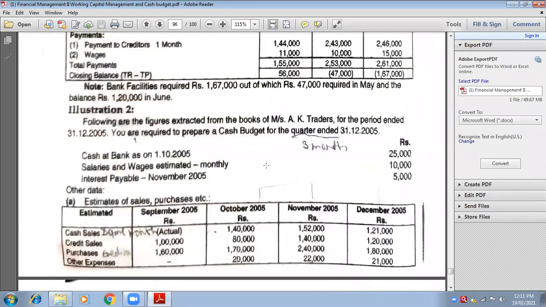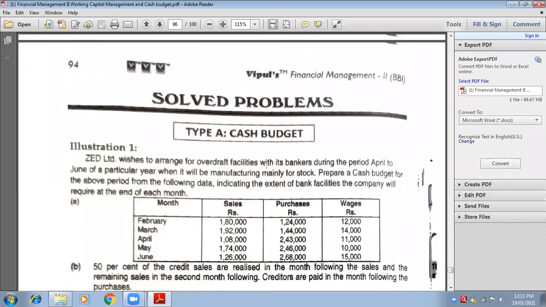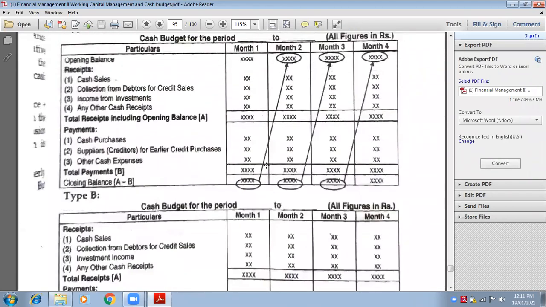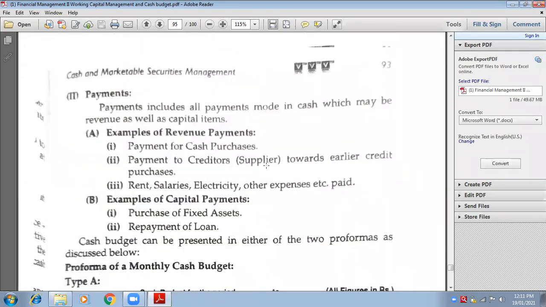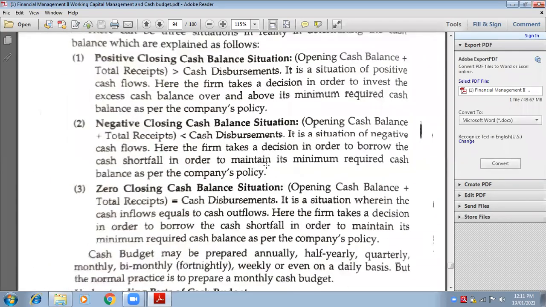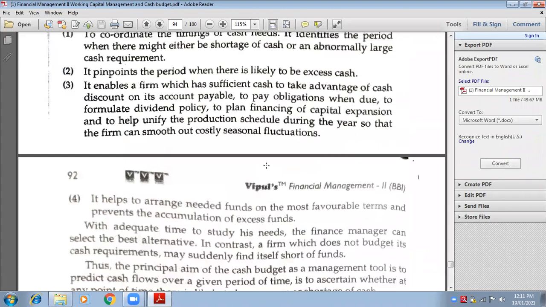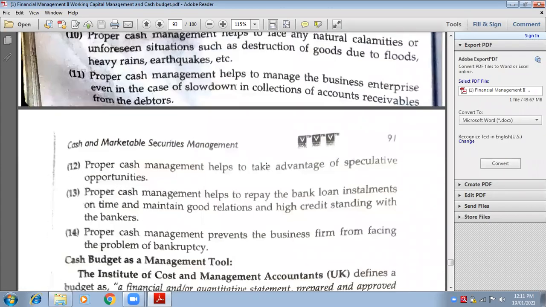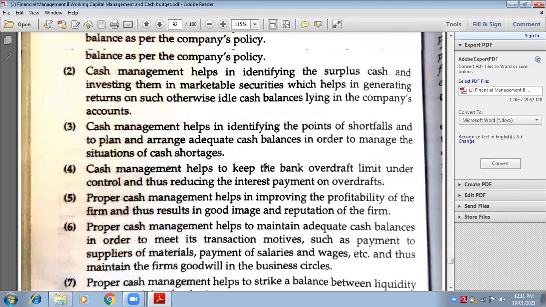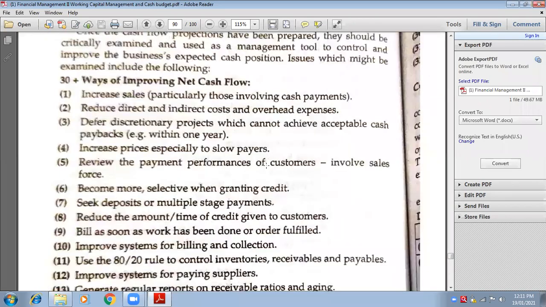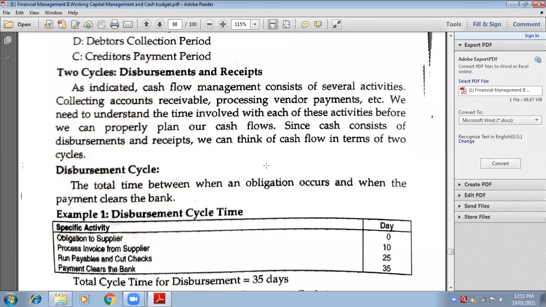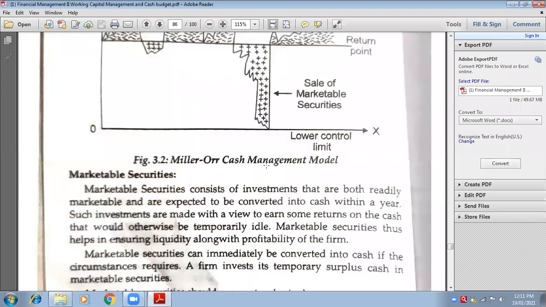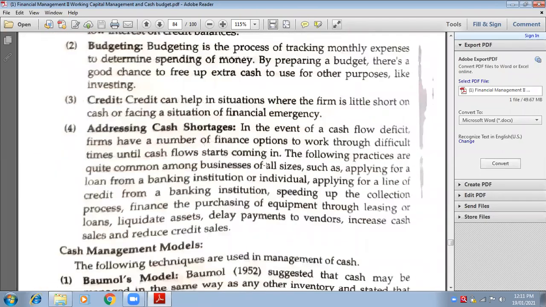It's a very easy chapter. First, we need to understand the format for cash budget. Now, first of all, this is the chapter of cash budget, cash management. The whole chapter speaks about cash management, how to manage your cash.